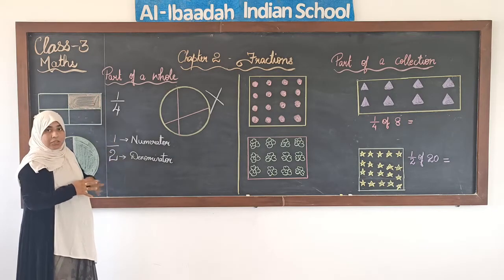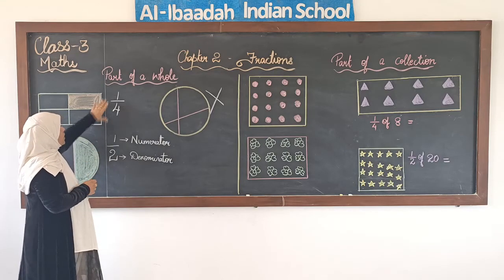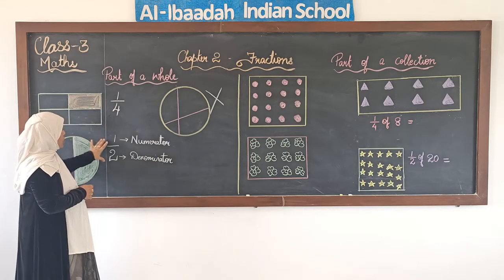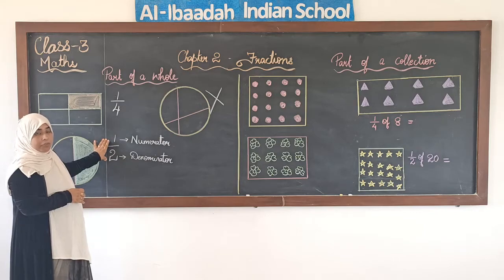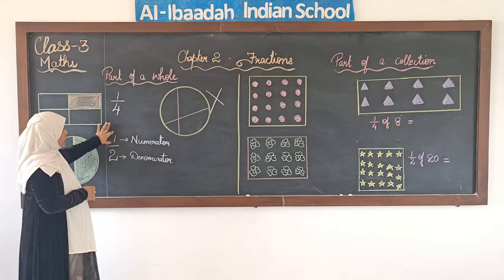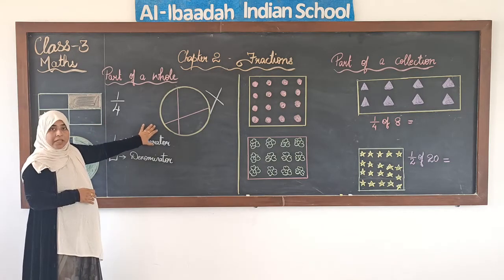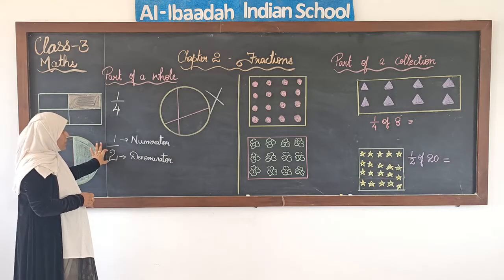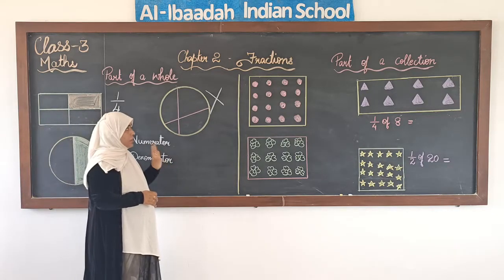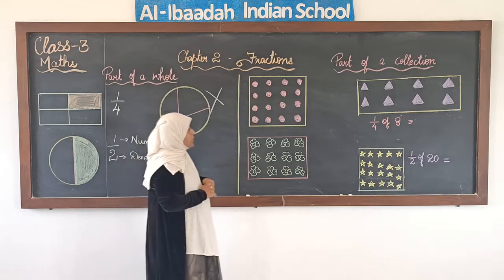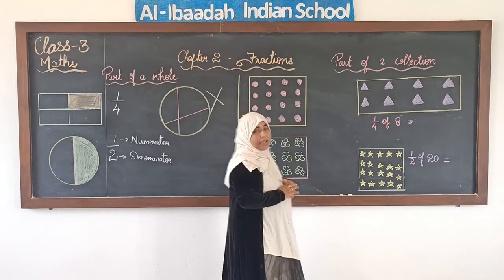These are the 2 fractions that we are going to learn about today. 1/4 or quarter, 1/2 or half. Okay. So here the number written above the line is called the numerator. The number written below the line is called denominator. Okay. Now next we are going to see part of a collection.